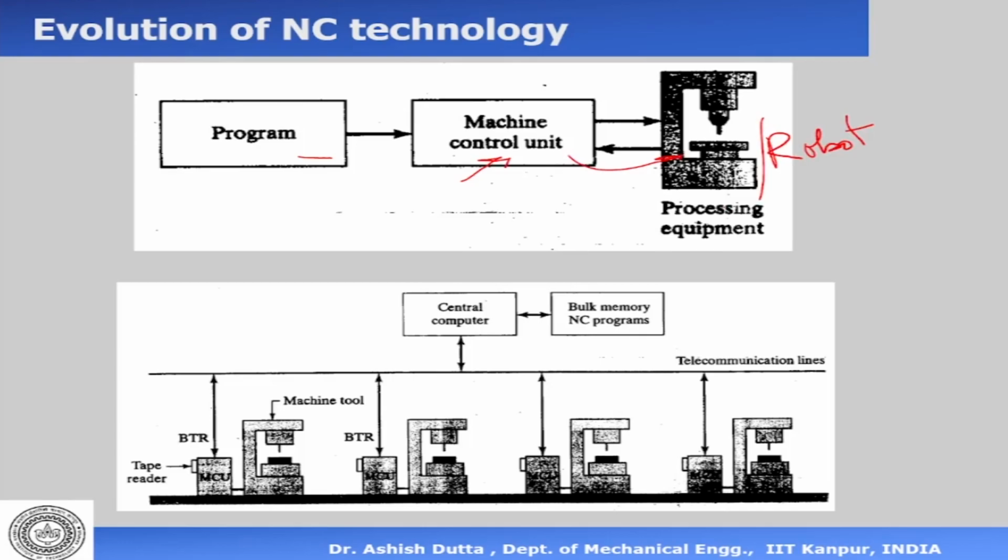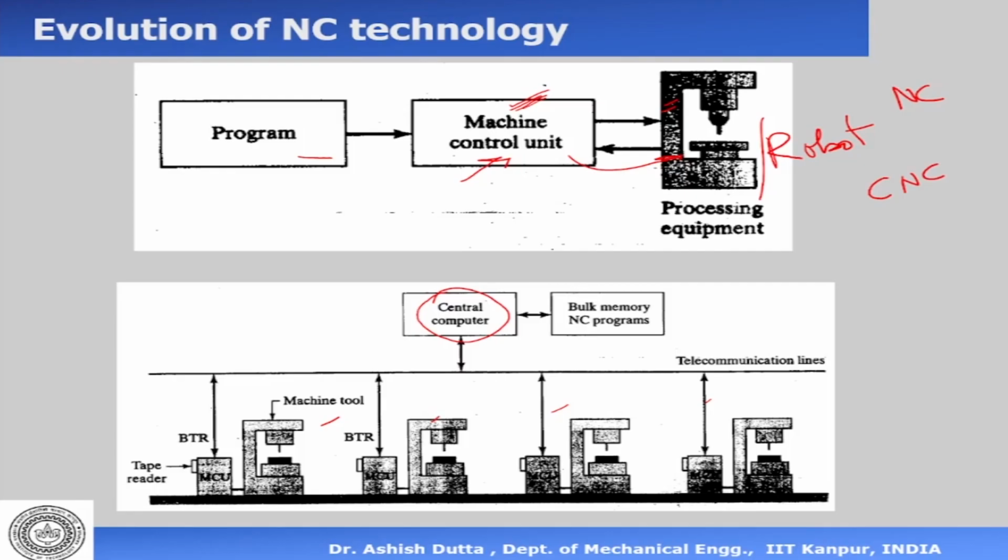As time progressed, the computer became smaller and faster. We had faster and faster processors, and the machine became smaller and faster, because of which we had one computer controlling one machine. But as the computer became faster and more powerful, we had one computer controlling many machines. So from NC, we ended up having CNC, computer numerical control, essentially because the computer became faster, so it could control more machines at the same time.